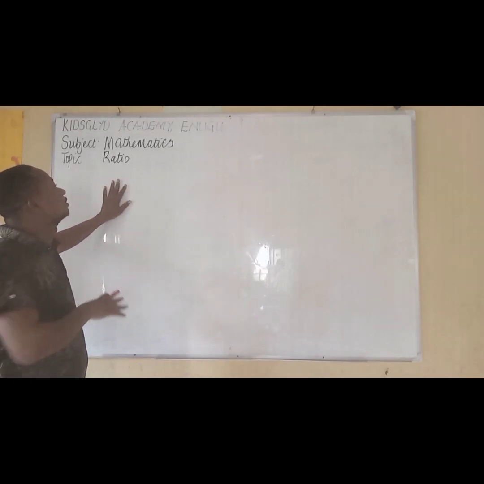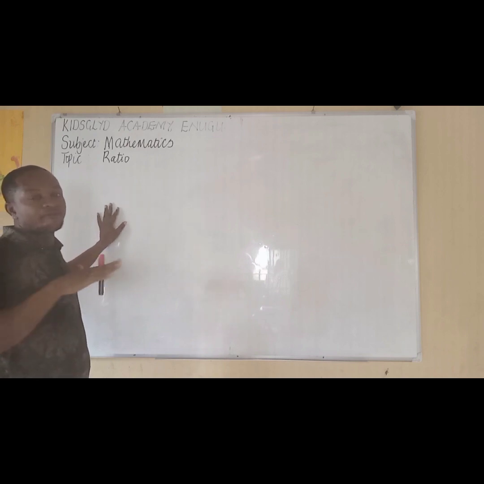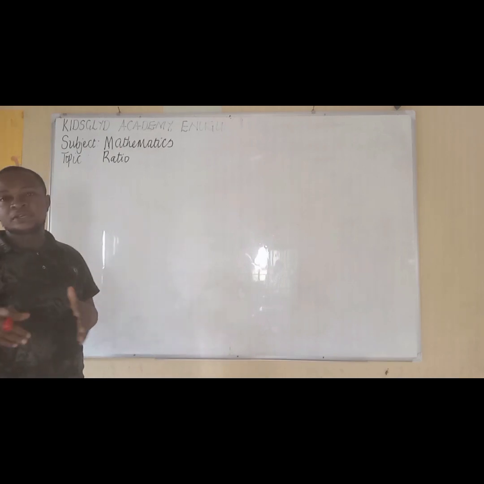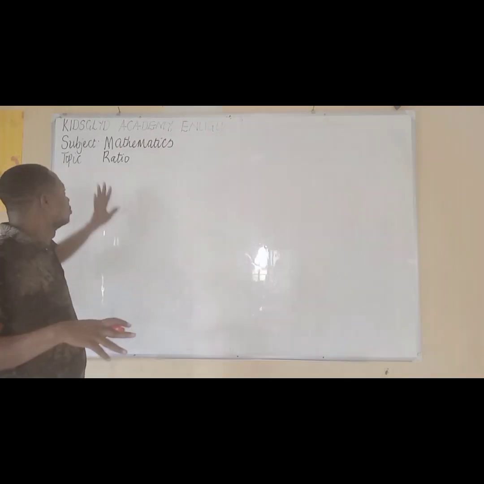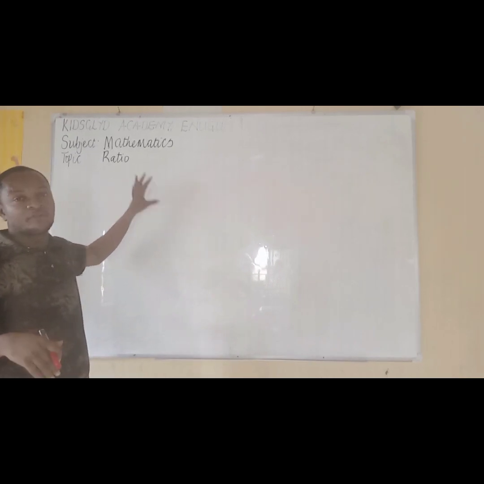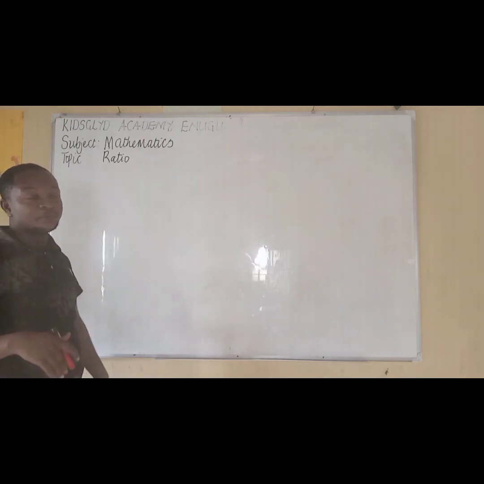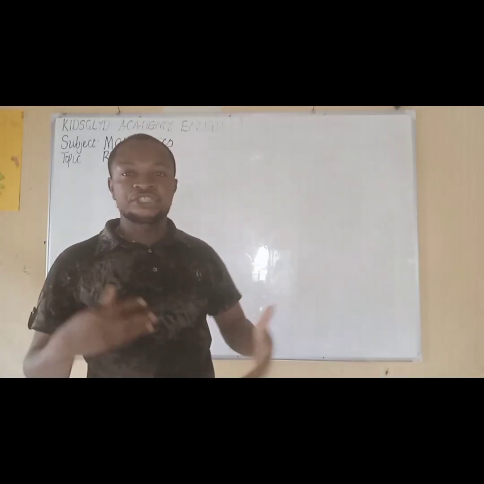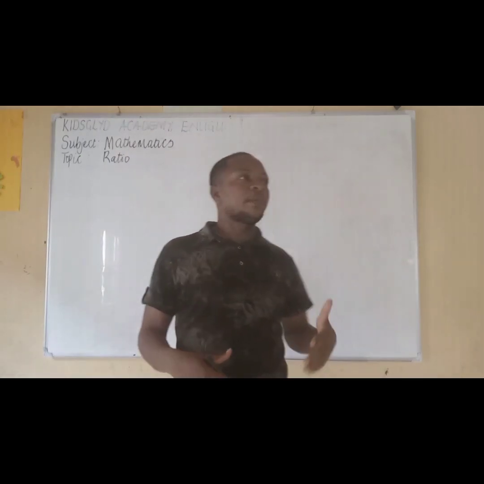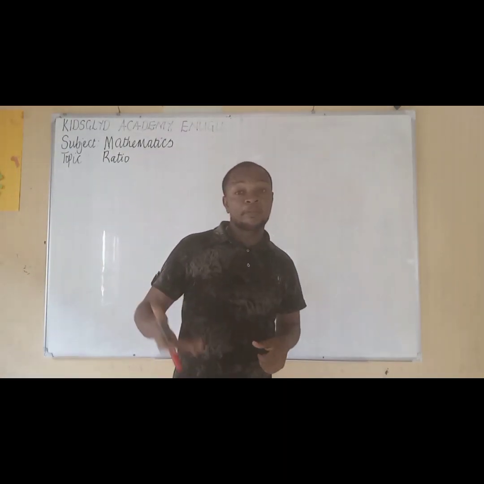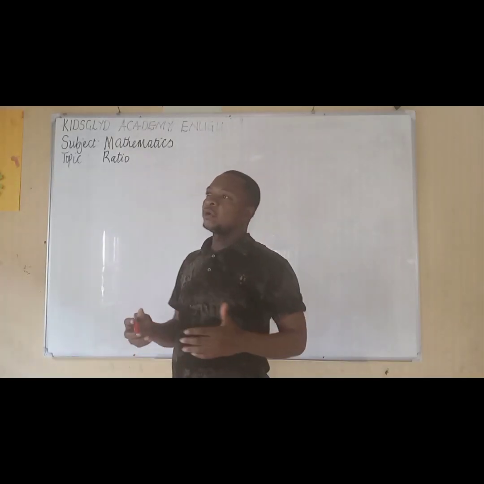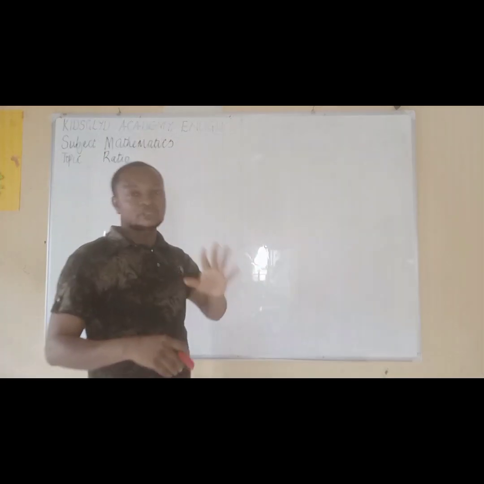So ratios, anything concerning mathematics or numbers, is applied to everything concerning human life. Be it in churches, in schools, in your family meetings, the markets, wherever, numbers are involved. And in as much as numbers are involved, ratios are involved. Like I said earlier, the meaning of ratio is a relationship between two items or two numbers. When we talk about items, we're not talking about only objects. It might be numbers, and these numbers might be your age, the population, or whatever has to do with counting.